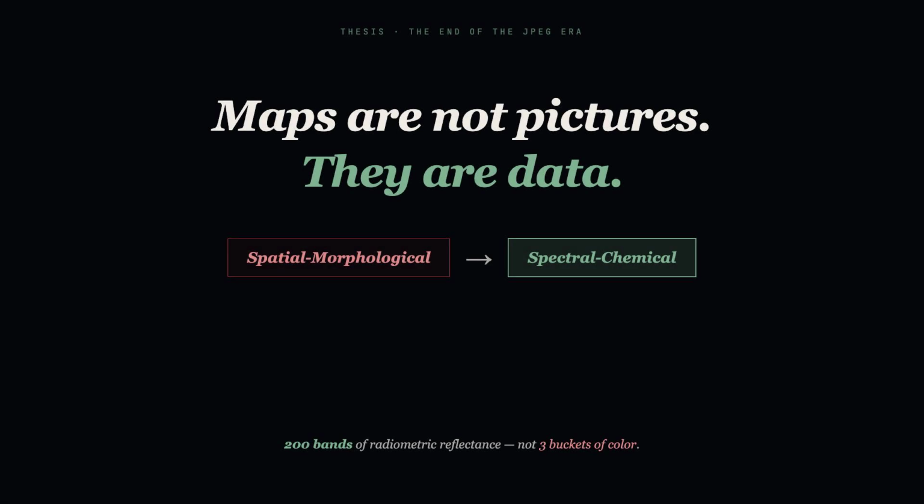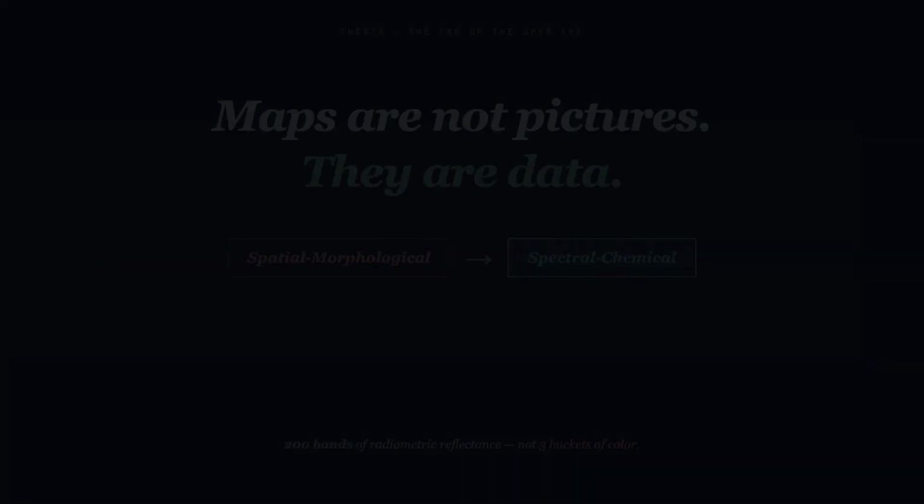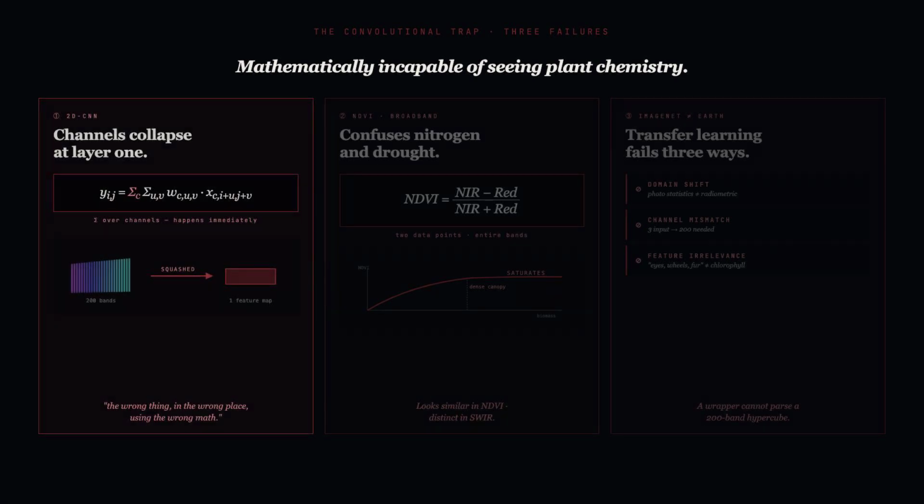Veriprajna posits a foundational correction. Maps are not pictures, they are data. The era of digital farming built on JPEG cameras and ResNet vision models is over. The future belongs to spectral intelligence, to deep architectures that ingest 200 bands of radiometric reflectance, not 3 buckets of color. Stop looking at pixels. Start reading the spectrum. The standard computer vision stack is mathematically incapable of seeing plant chemistry.